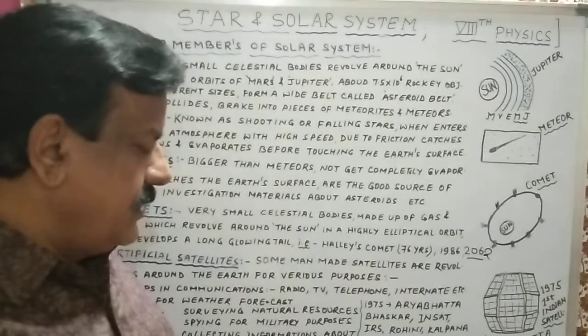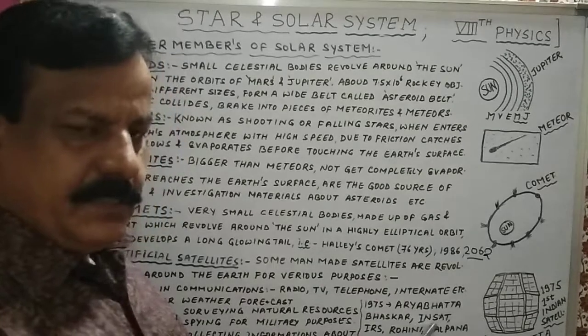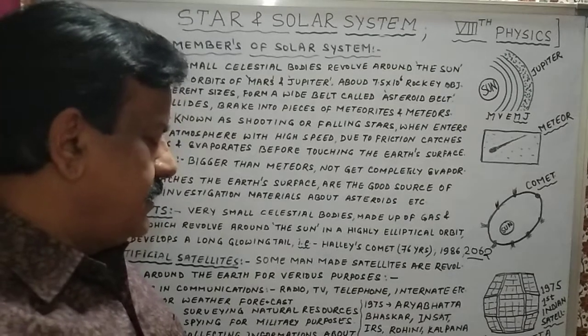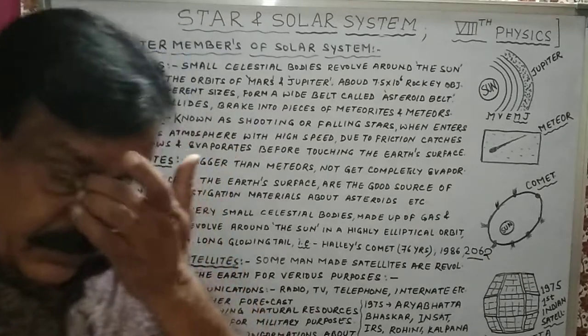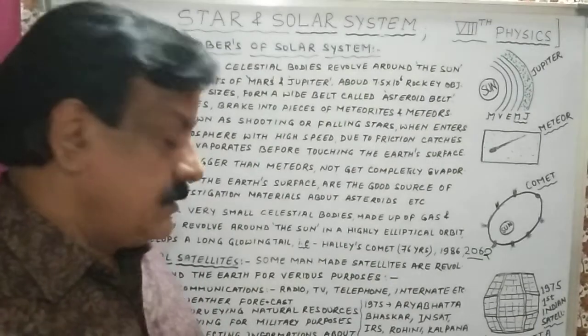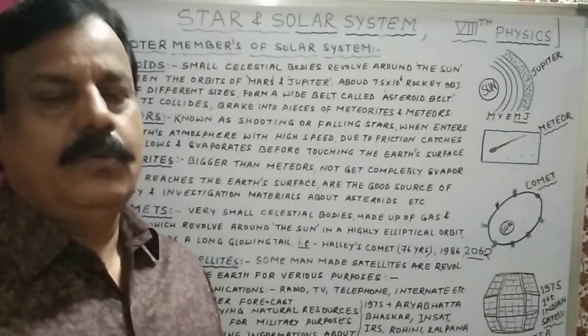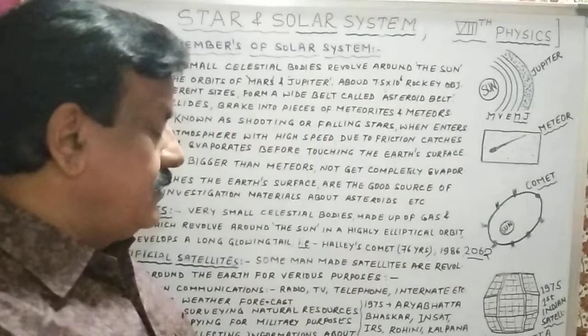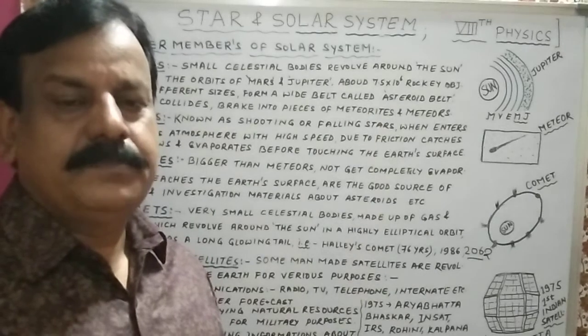Some important ones I have written here: Bhaskara, INSAT, IRS, Rohini, Kalpana 1. These Indian satellites are sent through ISRO, the Indian Space Research Organization.